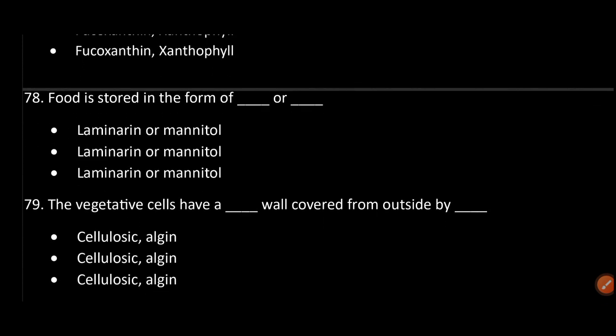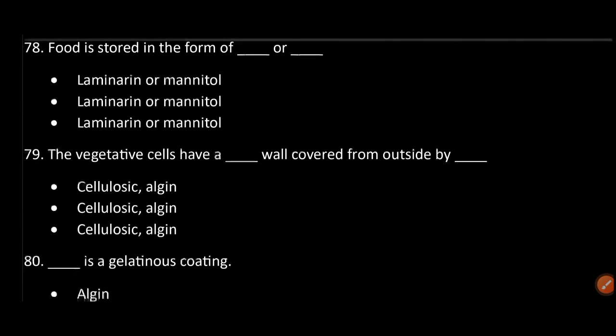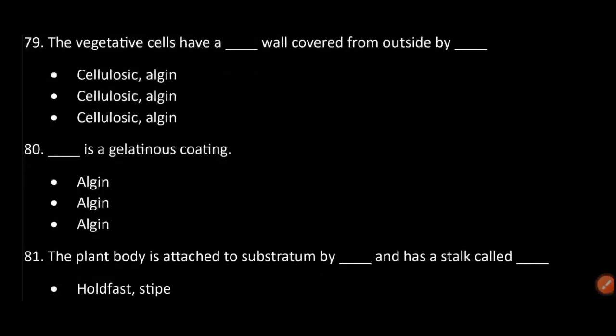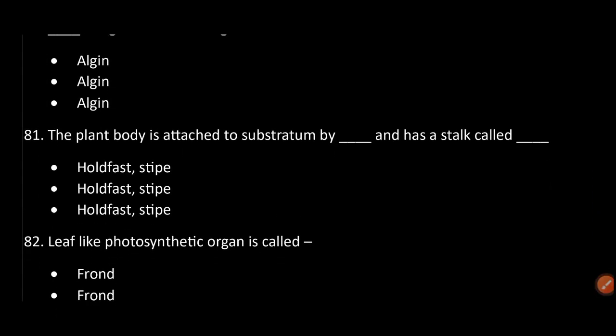Food is stored in the form of laminarin or mannitol. The vegetative cells have a cellulosic wall covered from outside by algin. Algin is a gelatinous coating.